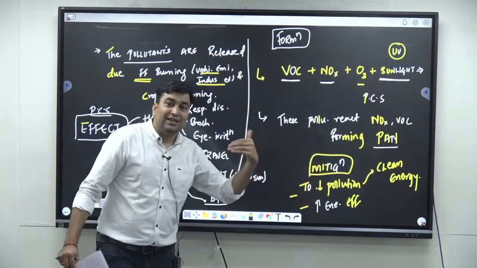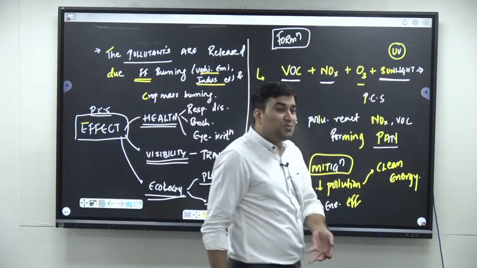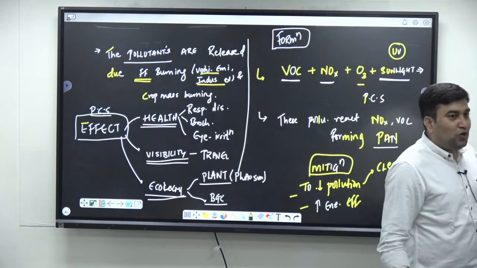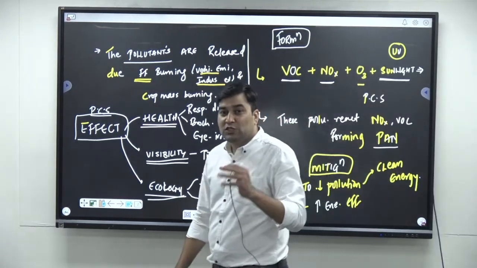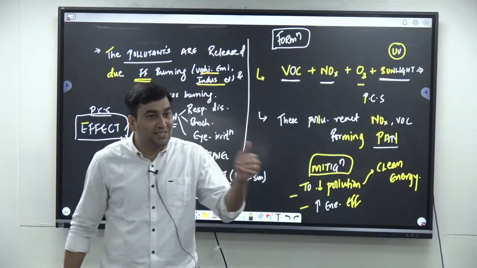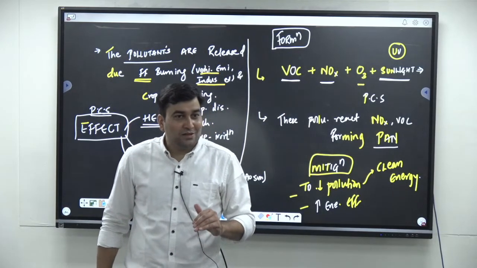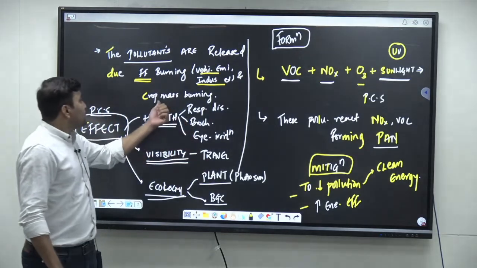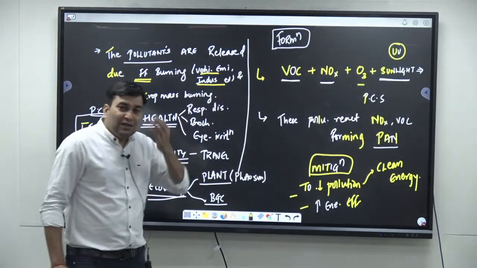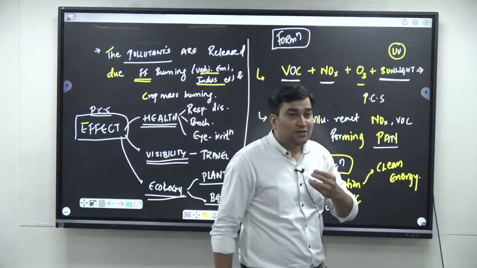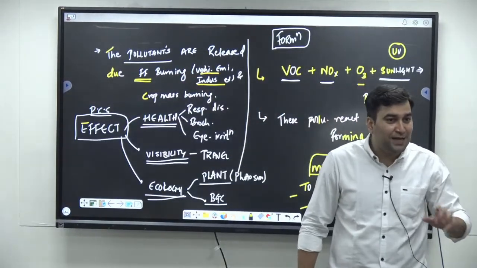In this context, in India also, if you try to understand the Delhi smog, which is also a photochemical smog, what has been done? We directly switched from Bharat Stage 4 to Bharat Stage 6 fuel norms. To contain the problem of crop residue burning and particulate matter, the government has come up with the comprehensive National Clean Air Programme, NCAP.